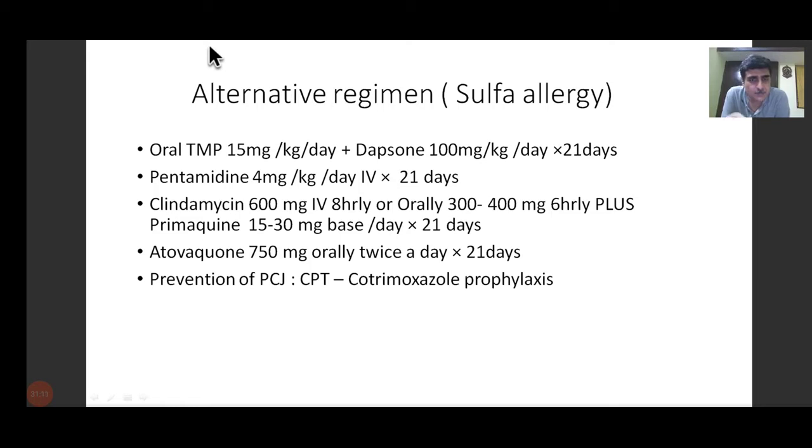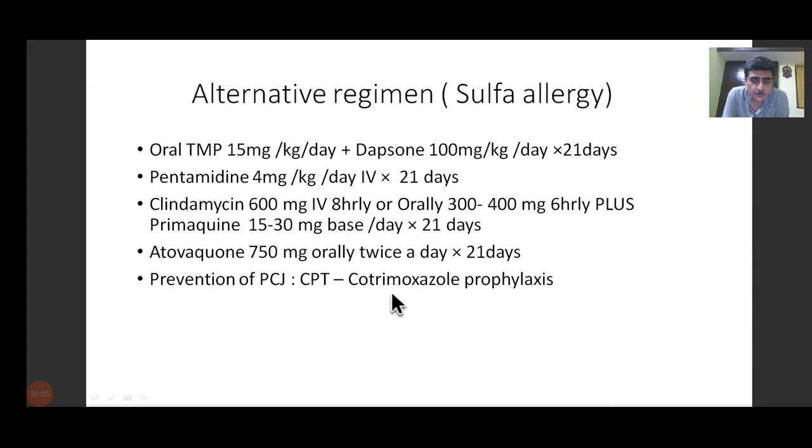And then we have to give cotrimoxazole prophylaxis, as the last line says. This is prevention of Pneumocystis carinii pneumonia. This is a very, very important thing, which is called CPT, cotrimoxazole prophylaxis therapy. This is for prevention of pneumocystis pneumonia in future. So we have to continue cotrimoxazole 1 tablet daily in patients who have recovered from Pneumocystis carinii.